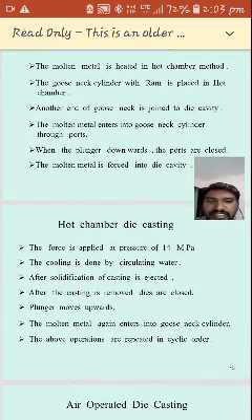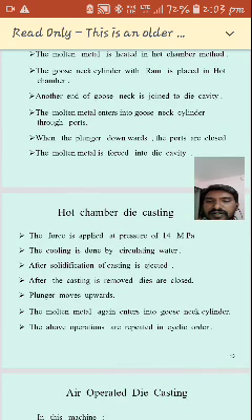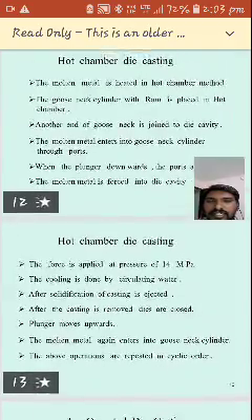After the casting is removed, the dies are closed, so the plunger moves again upwards. The molten metal again enters into the gooseneck cylinder. The above operation is repeated in cyclic order. Okay, so that is hot chamber die casting.